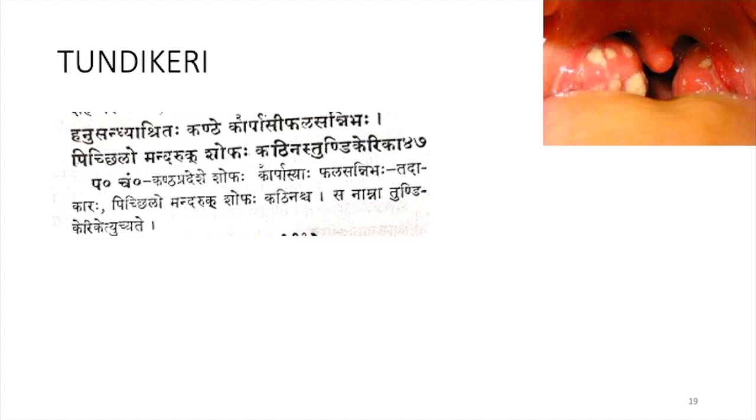That is known as Tundikeri. So Tundikeri is a swelling seen at the end where the Hanusandhi ends. There you can see a swelling which is hard and slimy, and also there will be a slight pain, and it looks like Karpasi Phala. That condition is known as Tundikeri, and we can compare this with tonsillitis.